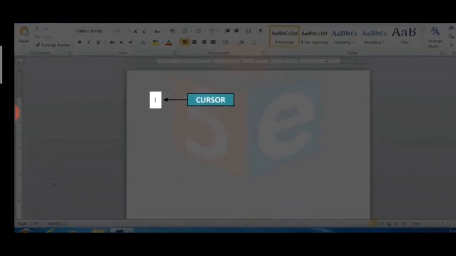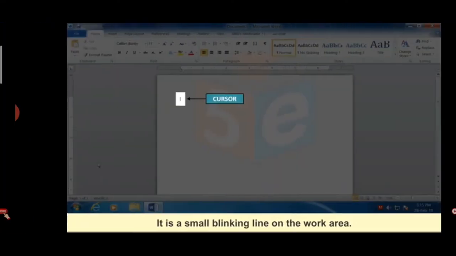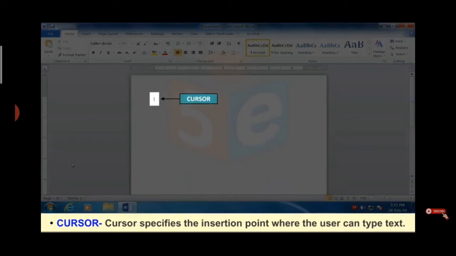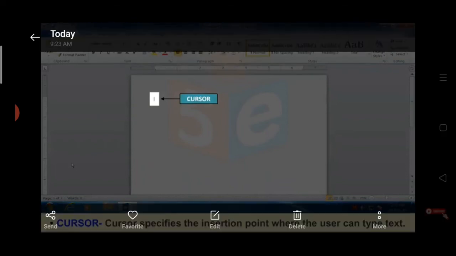Now, the small blinking line you can see in the document is known as the cursor. The cursor specifies the insertion point where the user can type text. That means the cursor indicates where you have to start typing, or from where you can enter your text.